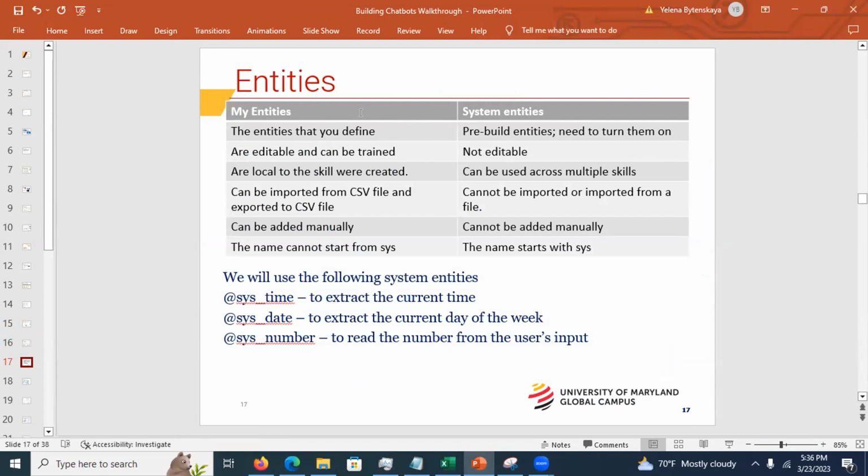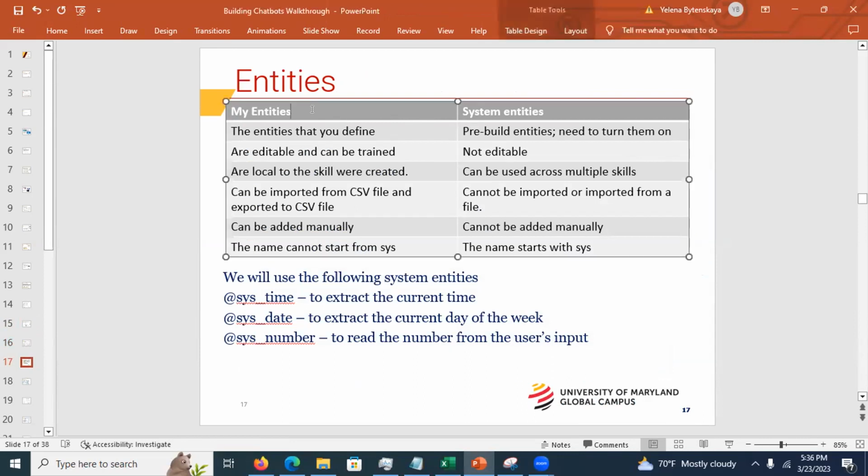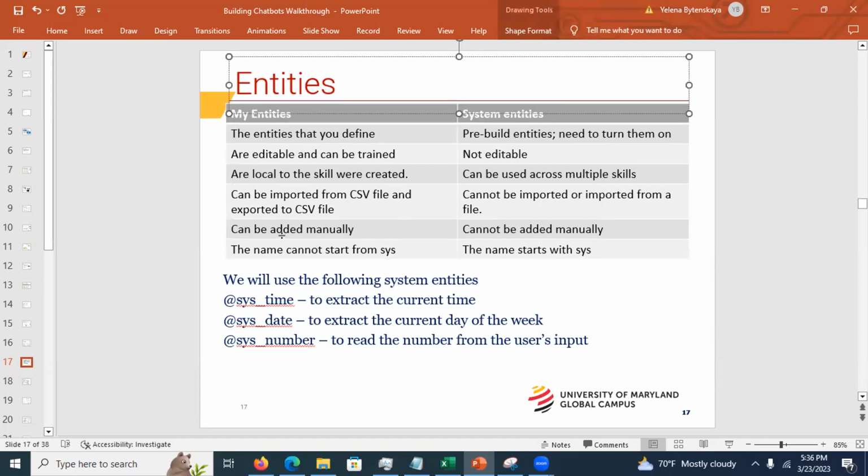Now, speaking of the answer to this question, your walkthrough has a question about my entities and system entities. For the walkthrough, very important: do not skip any pages or exercises. Suppose you have an exercise on page 5; what you have on page 6 builds on it. For instance, you might be asked to create a node as an exercise, but then on the next page you have to use that node to do something else. So please do not skip, because if you skip a page, the only way to fix the issue would be to start all over, okay?